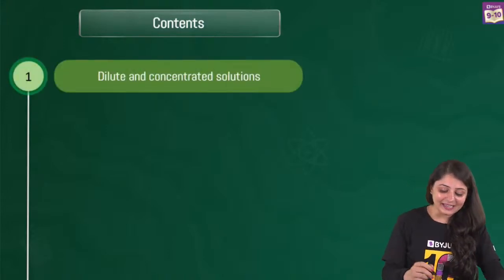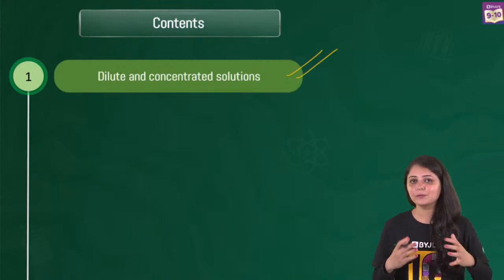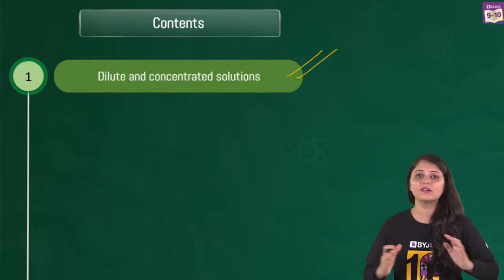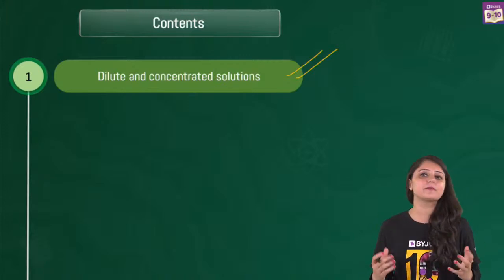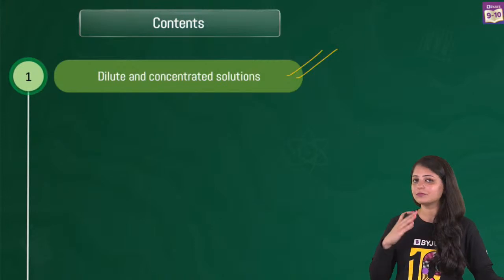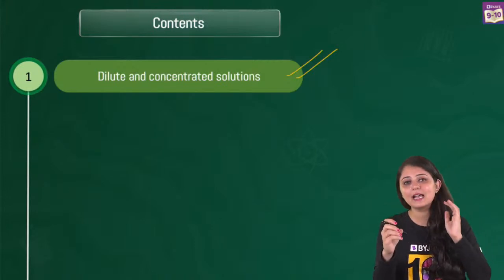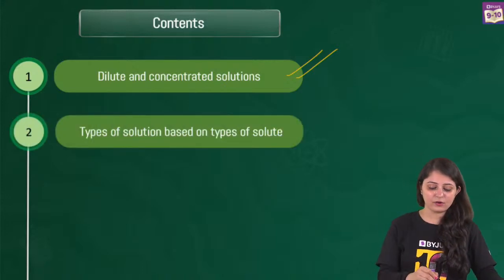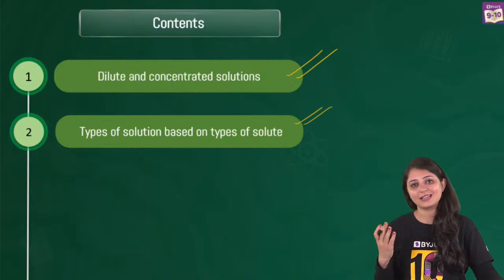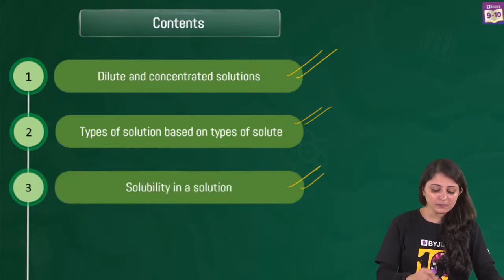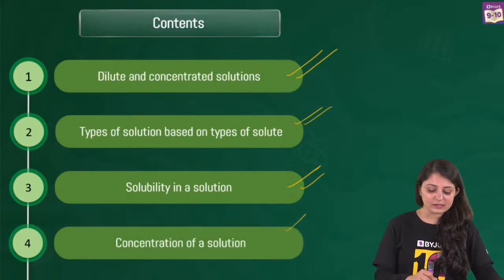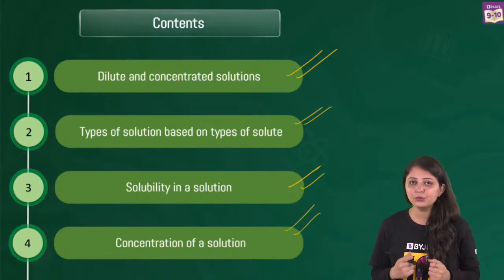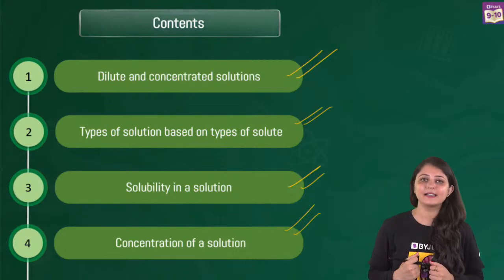Okay, so dilute and concentrated solutions, I was telling you. You might have come across these terms, but today we'll understand what is a dilute solution, what's a concentrated solution, because this is a very important part of chemistry. And this is going to help you not just in the theoretical exam, but in practicals as well. So be very, very attentive in today's class. And then of course we've got types of solution based on the type of solute that we have, solubility in a solution, and finally concentration of a solution. Now a lot of terms are out there which you might think are new to you, or maybe you've just heard them without even understanding the meaning of it.